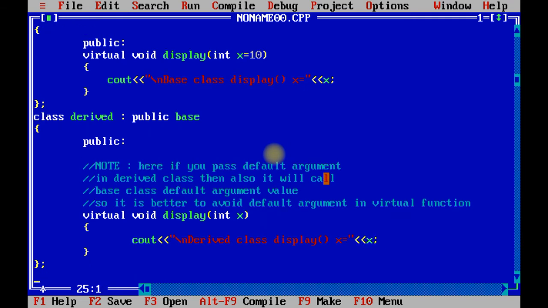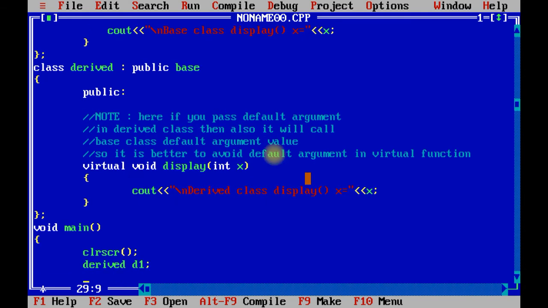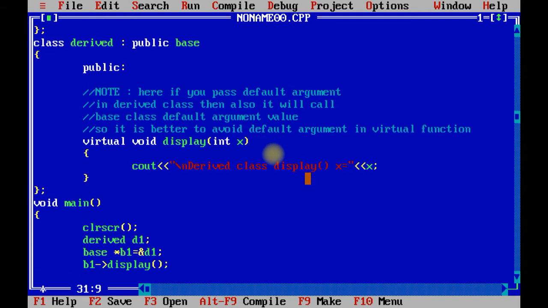Now we are going to implement the body of void main, clrscr and getch. We are going to create an object of the derived class d1, and a pointer object of the base class b1 equals to the reference of d1. b1 of display will display the value of the base class.